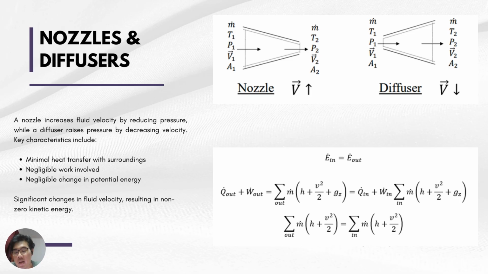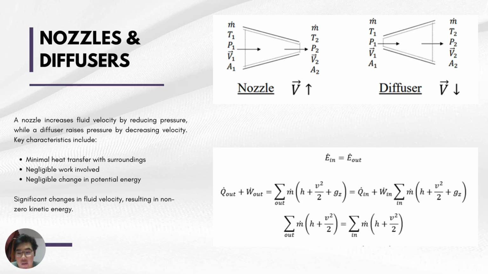Usually, the rate of heat transfer between the fluid that is flowing through the system and the surroundings is small. That means it can be negligible. And the work involved when it comes to nozzle and diffuser is also negligible. Furthermore, the change in potential energy is negligible. However, the fluid in nozzle and diffuser tends to experience a large change in velocity, hence the kinetic energy will not be zero.